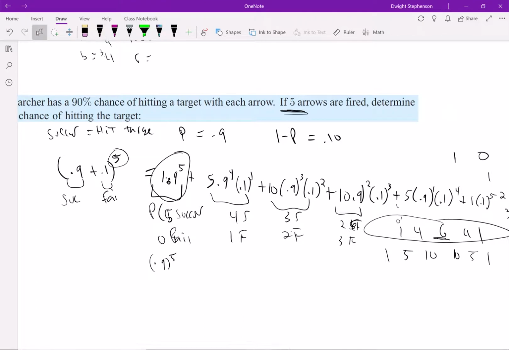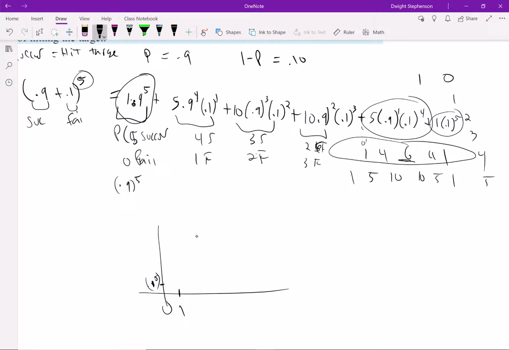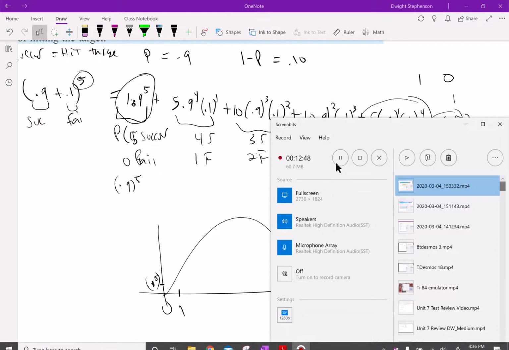And so by looking at each term in this, you can see the probability of success, how many of these arrows are going to hit. And then you have your probability distribution, right? If you want to know the probability of 0 successes, well, you look over here at the last term, and it's 0.1 to the fifth power. So the probability of 0 is 0.1 to the fifth power. If you want to know the probability of 1 success, you're looking at this one, and you would end up with this distribution of probabilities like we were talking about before.